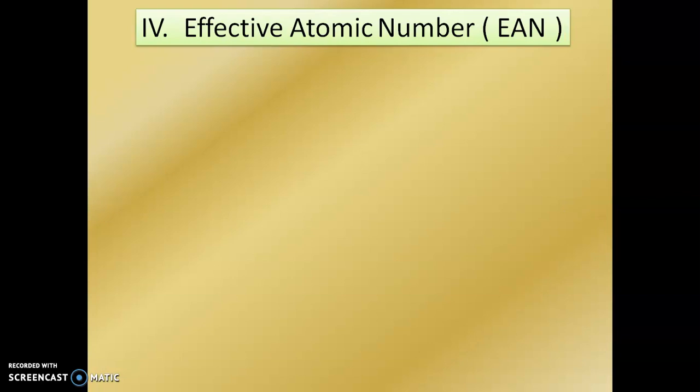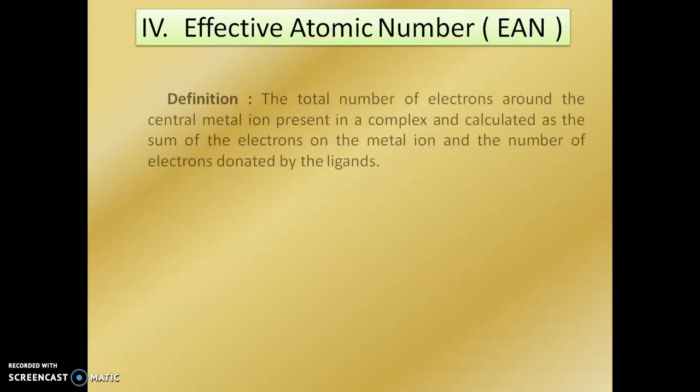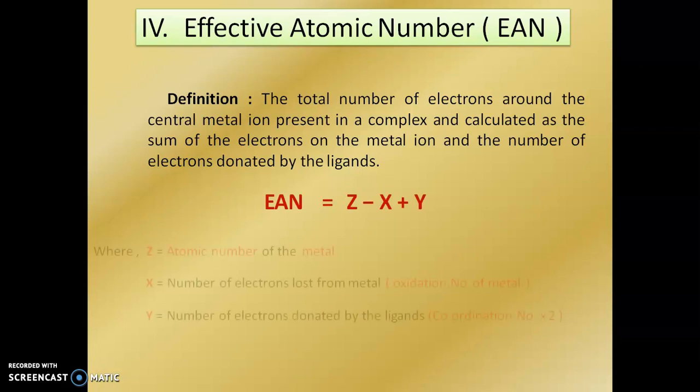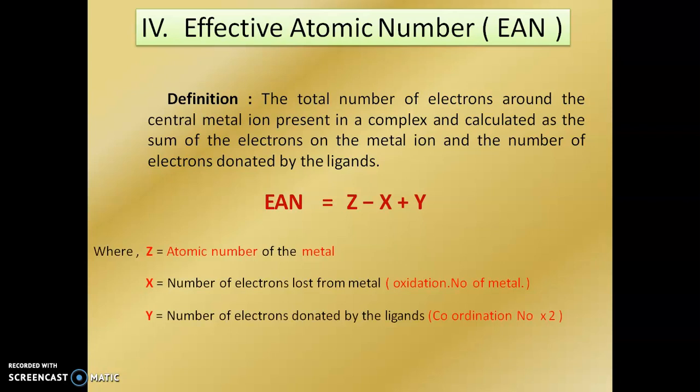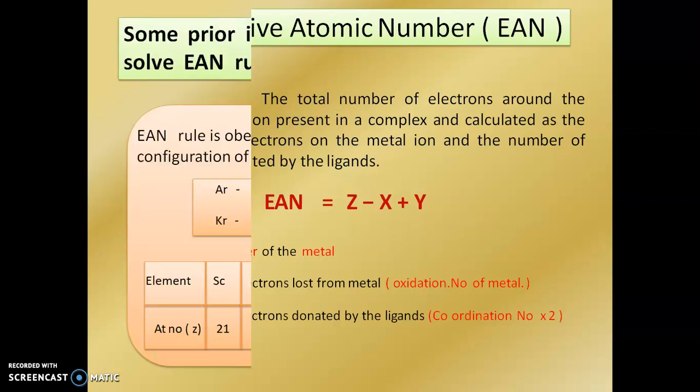Next one is the effective atomic number. Definition: the total number of electrons around the central metal ion present in the complex, calculated as the sum of the electrons on the metal ion and the number of electrons donated by the ligand. So EAN is equal to Z minus X plus Y, where Z is the atomic number of the metal, X is the oxidation number of the metal, and Y is the coordination number into 2.